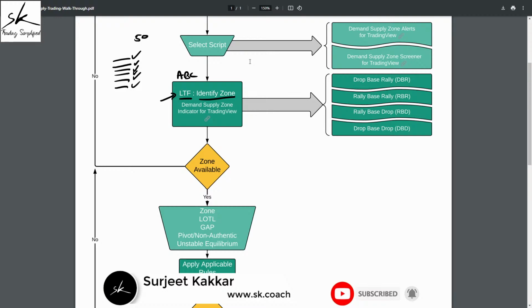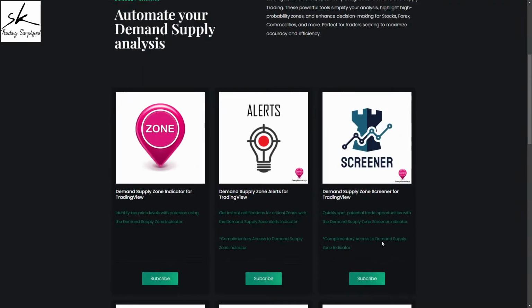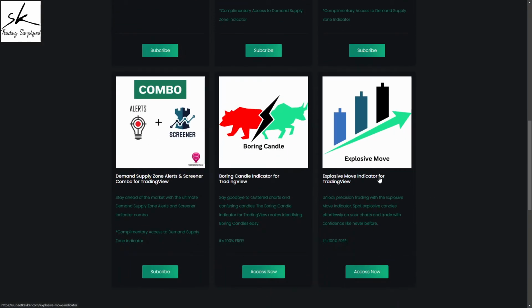Now I understand that initially your eyes are not trained to identify these zones, so that is where we can start with the process which is called boring exciting candles, and these two indicators are absolutely free indicators.